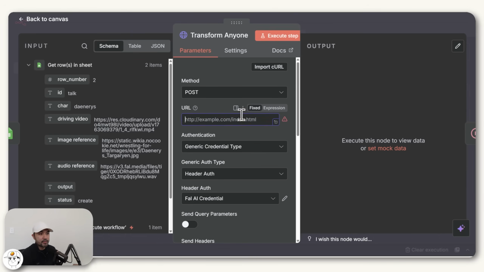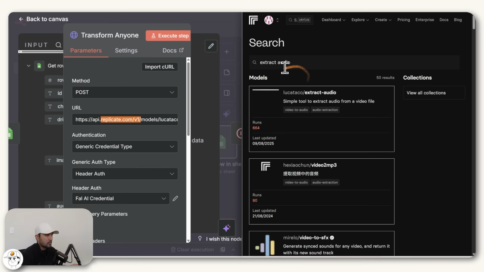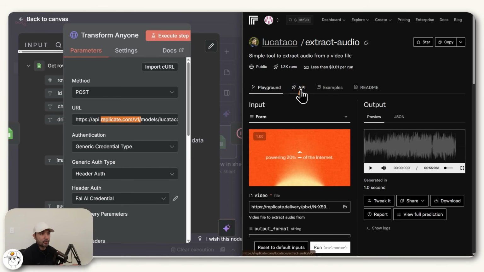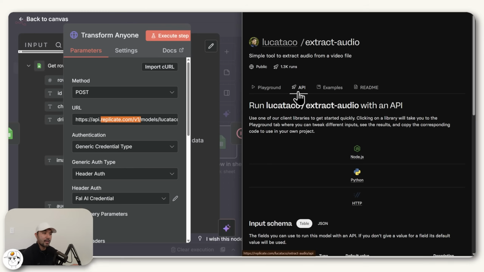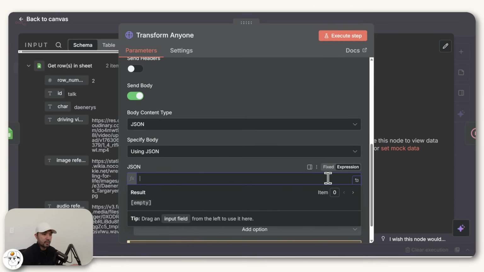But this time, instead of sending it to this URL, we'll be using this service instead, which if you look at that, this is hosted by replicate.com, which if you go there, it's pretty much the same as fal.ai, but they just have some more variety in their models because some are community contributed. So if we search for extract audio, we're using this model, which to use this in an automation, you again need to read through this API, which we've already done. And so to use it, you just need to change your JSON body into this expression.